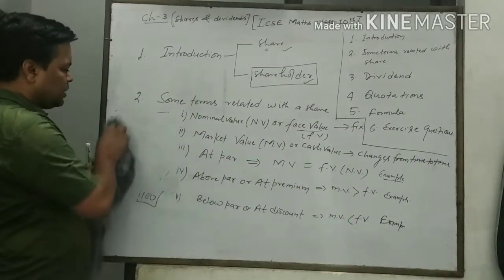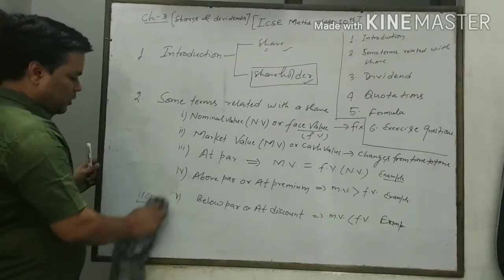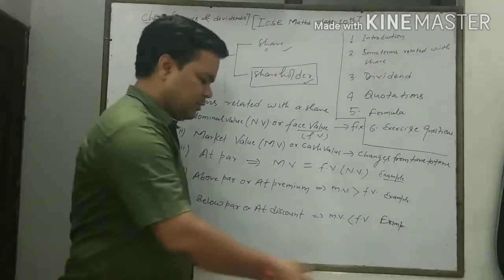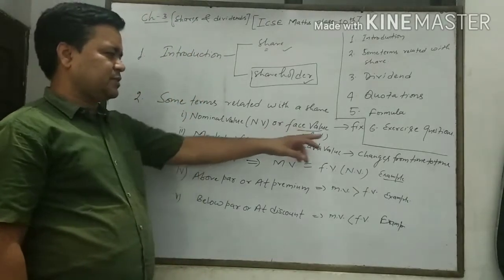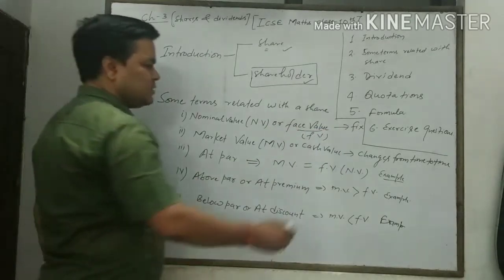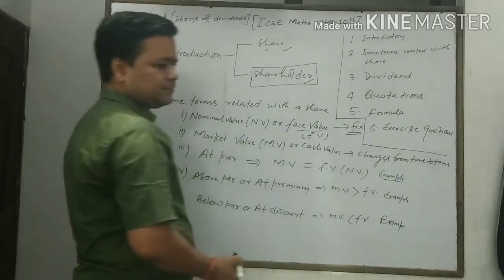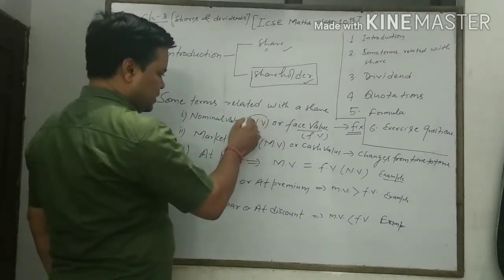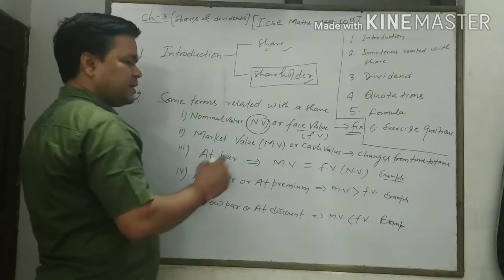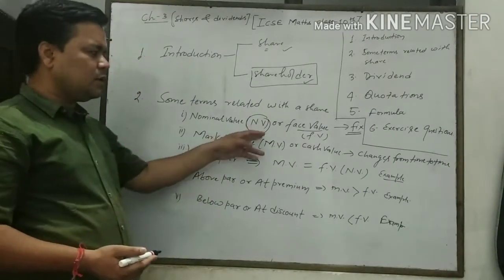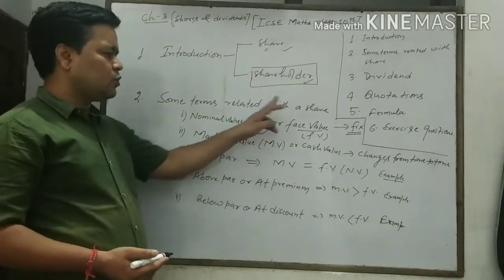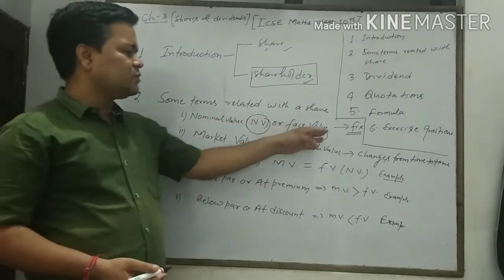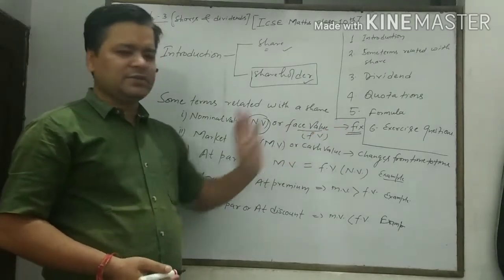Whatever amount is declared for that share is fixed. It is not changed. Face value is always fixed. What do you understand about this? Nominal value is decided by the company, which is also called face value. Abbreviation: if nominal value then NV, and if face value then FV, and it is always fixed.